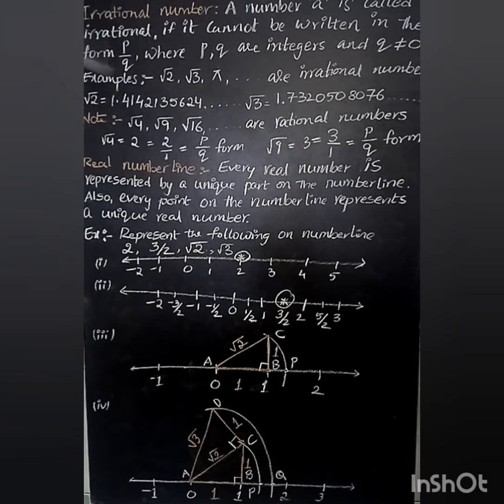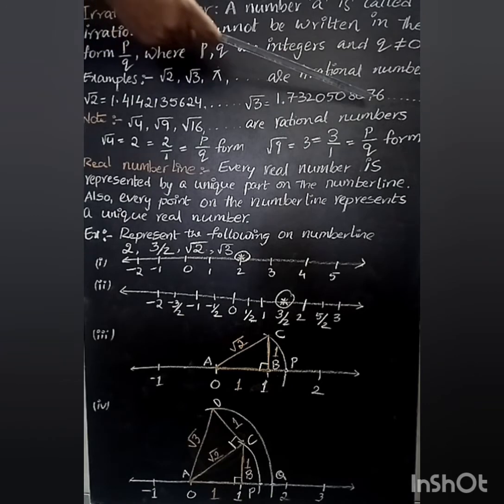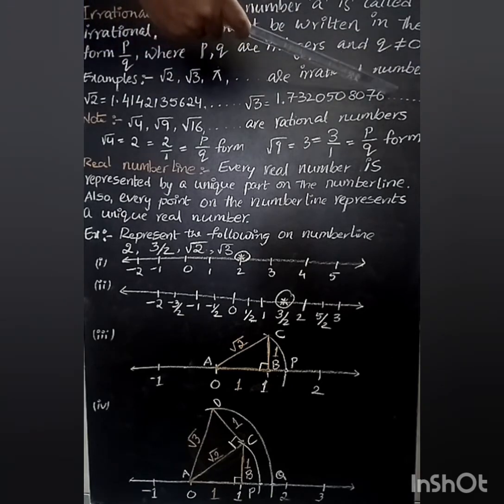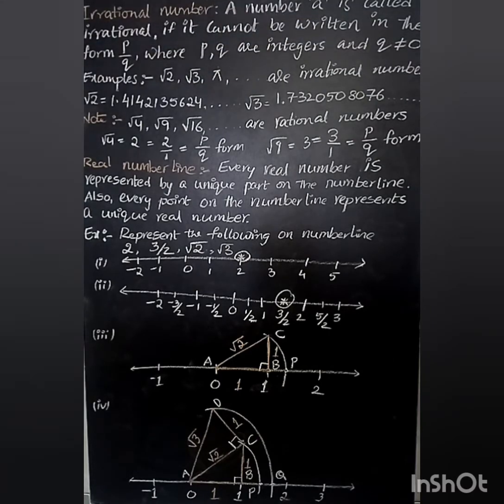You will learn about this in the next coming sessions. Root 3 equals 1.7320508076 and so on. Whenever the decimal expansion is non-terminating and non-repeating, that kind of number is not possible to write in the form of p by q. So root 2 cannot be written in the form of p by q. Root 3 cannot be written in the form of p by q, as the decimal expansions of root 2 and root 3 are non-terminating, non-repeating.